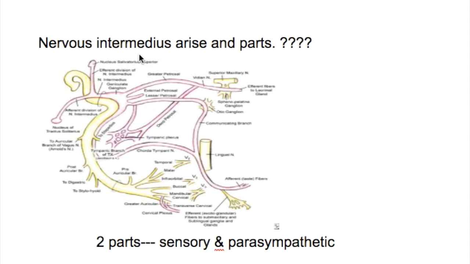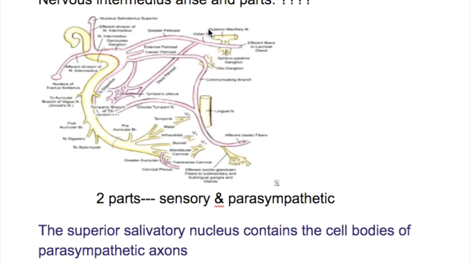What is nervus intermedius, where does it arise from, and what are its parts? The parasympathetic division starts from the superior salivatory nucleus, and the sensory division starts from the solitary nucleus in the medulla. These two join to form the nervus intermedius, and this nervus intermedius enters with the motor part in the facial canal. These three nerves pass through the geniculate ganglion.